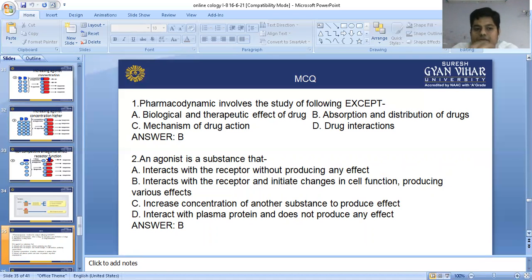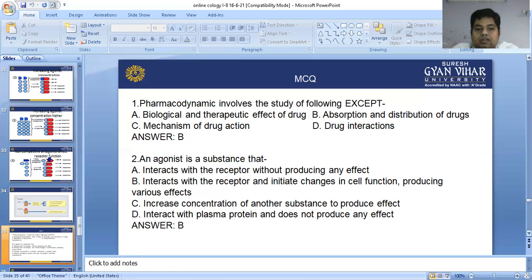In further classes, we will discuss absorption and distribution of drugs. Absorption, distribution, metabolism, elimination: all these four parameters involve pharmacokinetics, not pharmacodynamics. So the answer is B. And the last one, drug interaction, is also seen in pharmacodynamics.